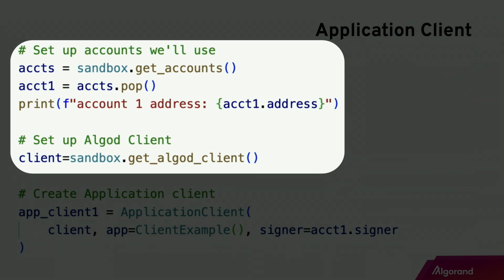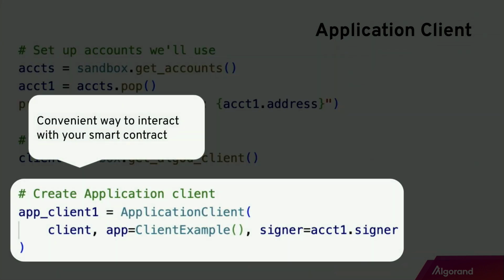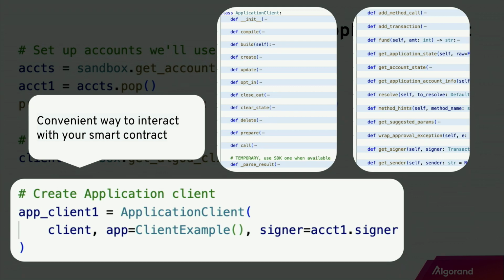And then down there is setting up the Algorand client, and that client is what lets you interact with that blockchain. And down here, we're using that account, the Algorand client, and the instance of the smart contract to create what's called an application client. So what is an application client? It's basically a convenient way for you to interact with and deploy your smart contract. If you look at the definition of the application client, there are about 20 helper functions predefined, just ready for you to use right out of the box.